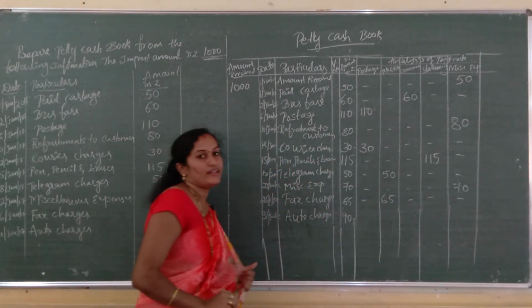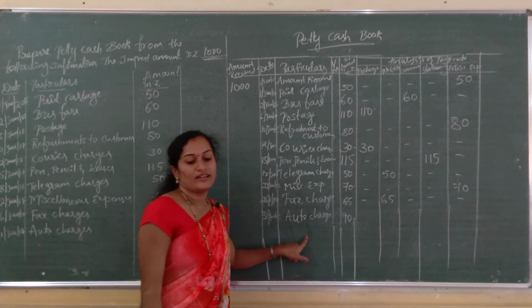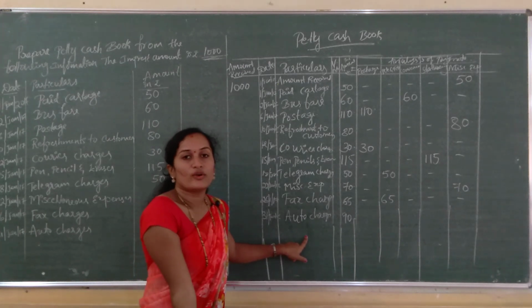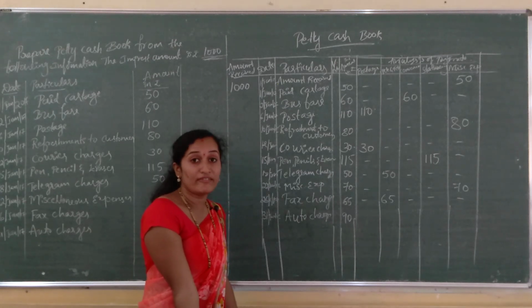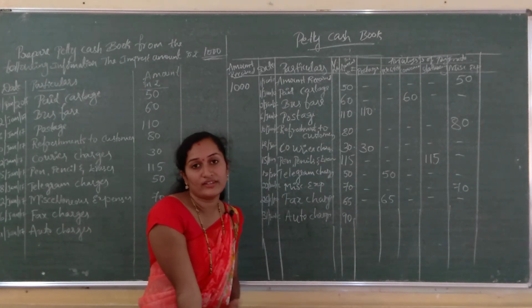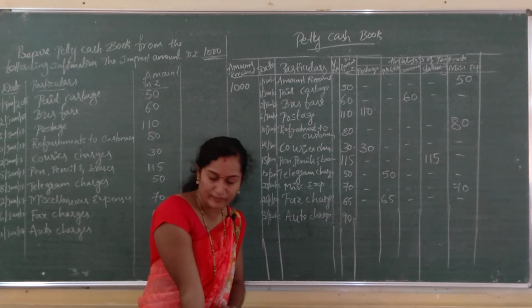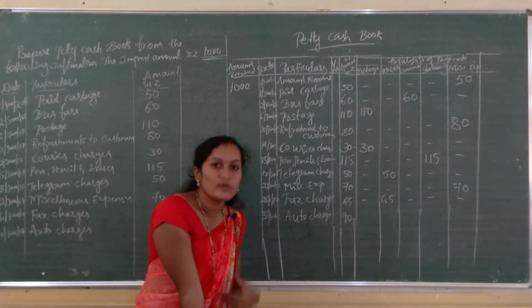In our last sessions we discussed that auto fare or bus fare or cab fare comes under conveyance. Why? To convey the messages we have to travel from one place to another place.